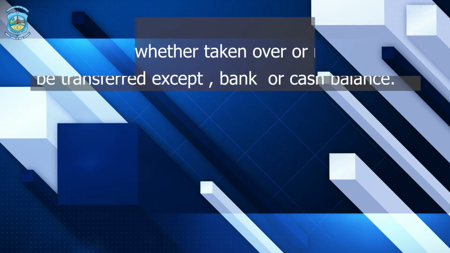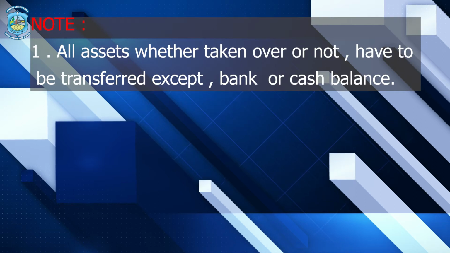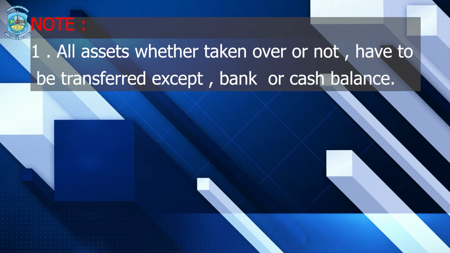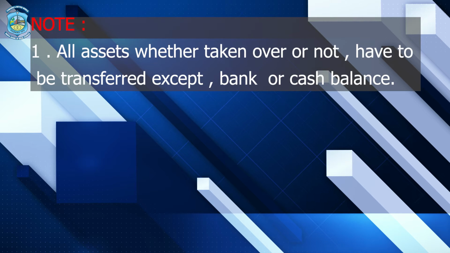Here, what we have to be careful about is that all assets, whether taken over or not, have to be transferred except bank and cash balance. If bank and cash balance is taken over, then that would also be transferred to realization account. Otherwise, bank and cash balance would appear as opening balances in the ledger account.